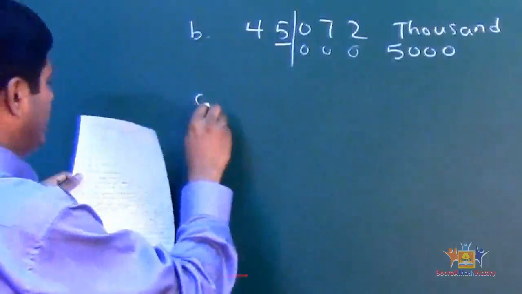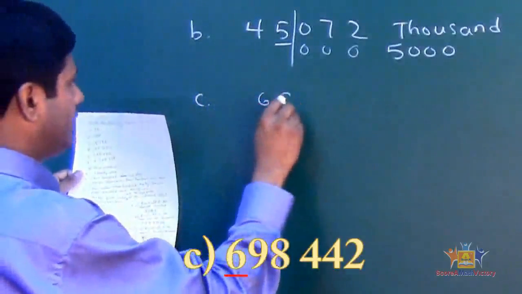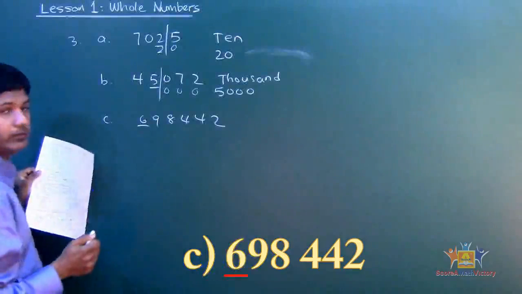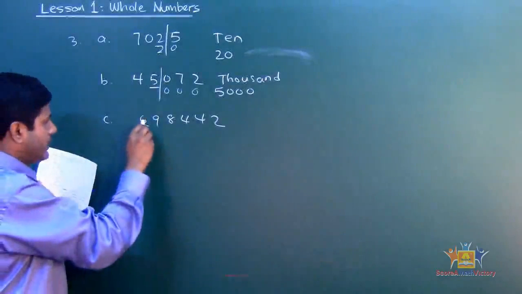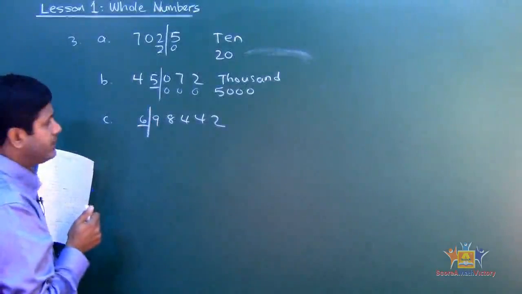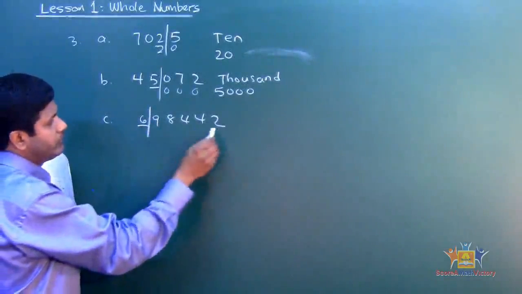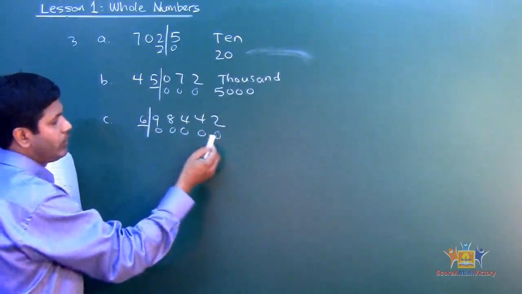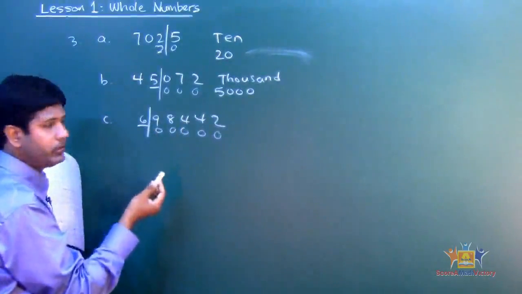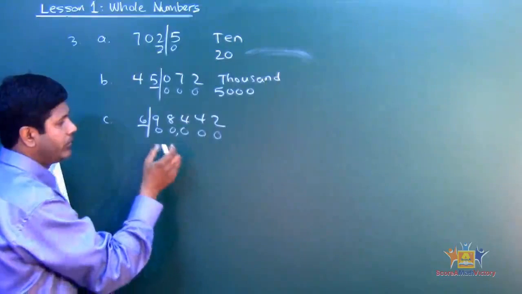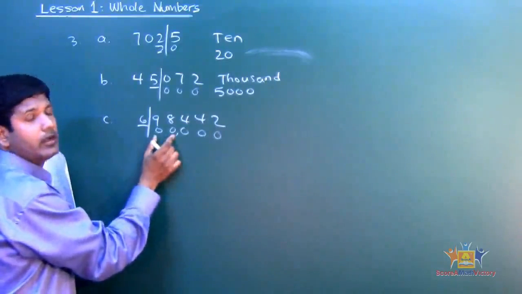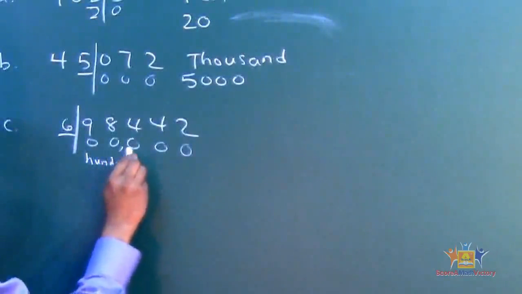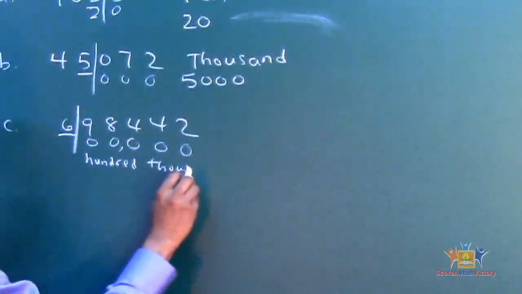Alright, let's look at C. We're given 6984442. Alright, what do we do again? Exactly, use the vertical line method. The moment you put the vertical line, put the 0 based on the number of digits after the line. How many zeros? 1 2 3 4 5. So what do you do? Count 1 2 3, put a comma. Alright, 2 zeros means what? 100. Okay, this is 100, and then 3 zeros, 1000. See that? That's how you tell them.